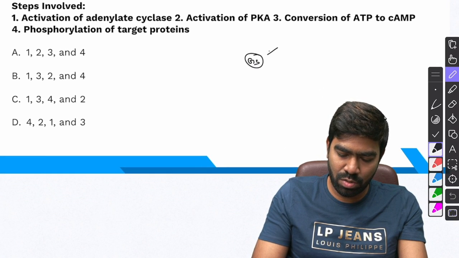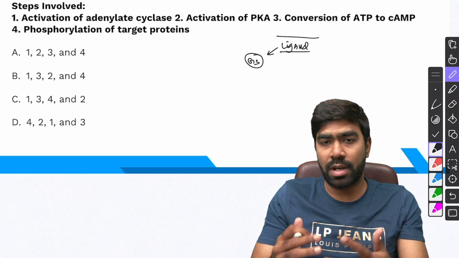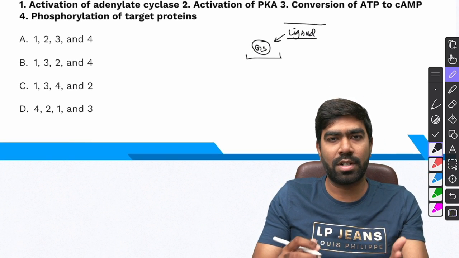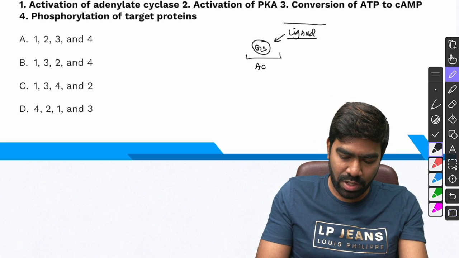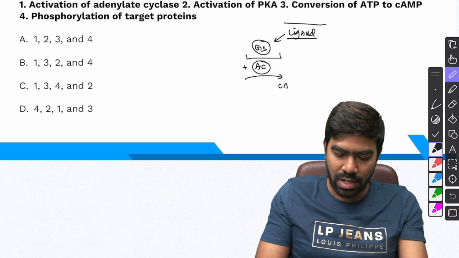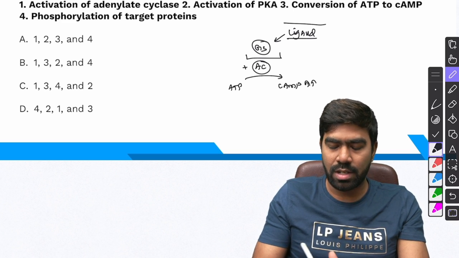First, the ligand has to bind with the receptor. There are a lot of ligands that bind to G stimulatory GPCR. And once the ligand binds with G stimulatory receptor, it's going to activate it. And the substrate for activation is going to be adenylate cyclase. Once adenylate cyclase is activated, it's going to convert ATP to cyclic AMP. The cyclic AMP levels are going to increase.